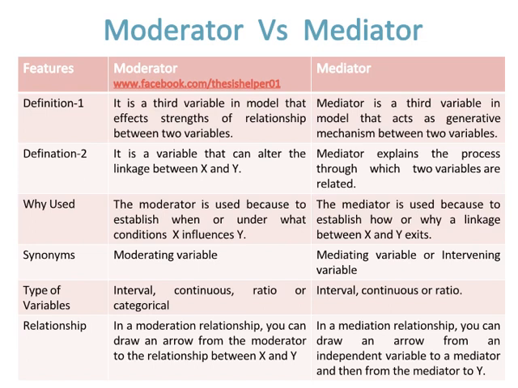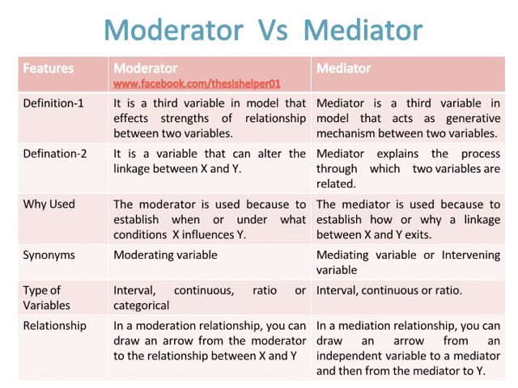Definition 2: a moderator is a variable that can alter the linkage between X and Y, while a mediator explains the process through which two variables are related. The moderator is used to establish when or under what conditions X influences Y, while the mediator is used to establish how or why a linkage between X and Y exists.